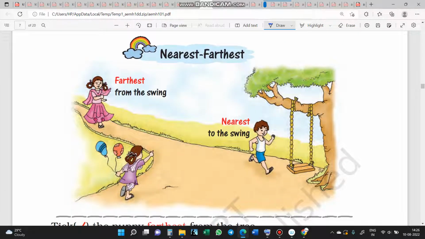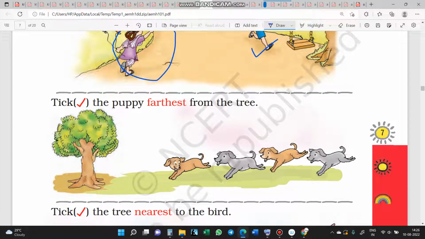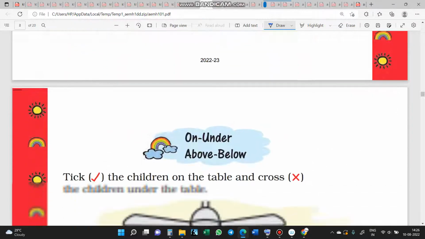Here are some more examples of nearest and farthest. This one is nearest to the swing, and that girl is farthest from it. This girl is in the middle, neither farthest nor nearest. Here you have to take the farthest puppy from the tree. This one is farthest, this one is the nearest. Here you have to take the tree nearest to the bird. This tree is nearest to the bird, and this tree is the farthest.